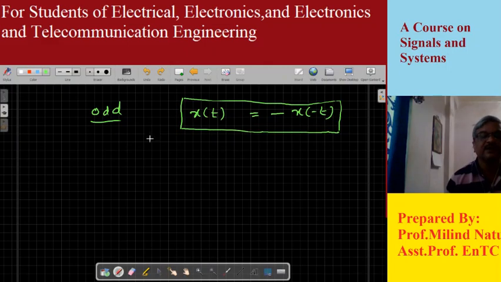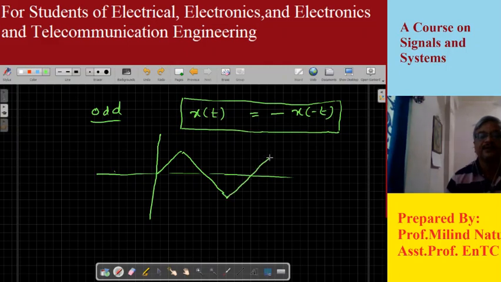For example, suppose we have a signal something like this. It's a simple triangular wave, and let's say the amplitude here is +1, here it is -1. Let's say this is my x of t.